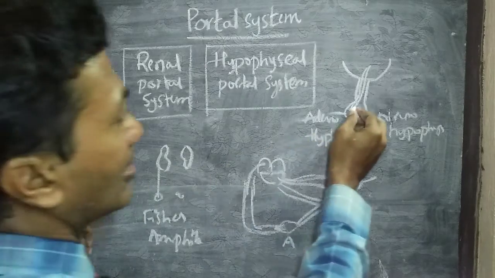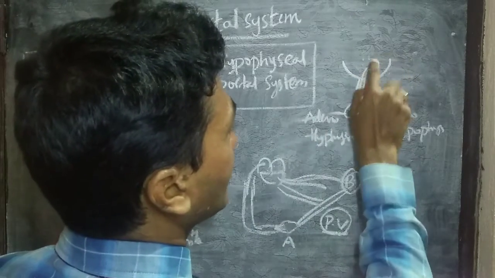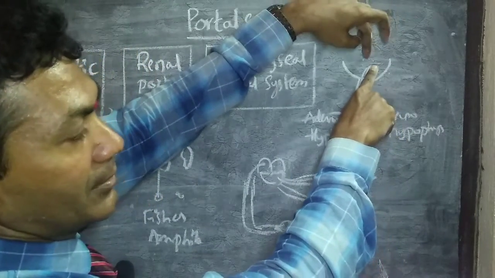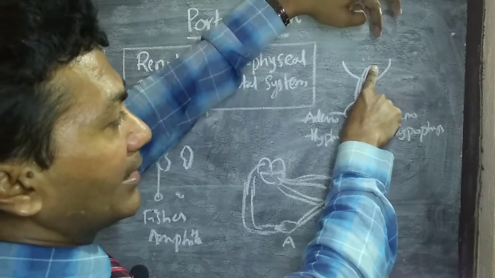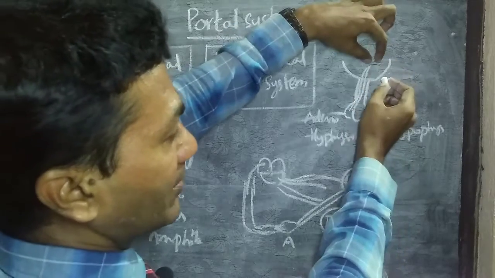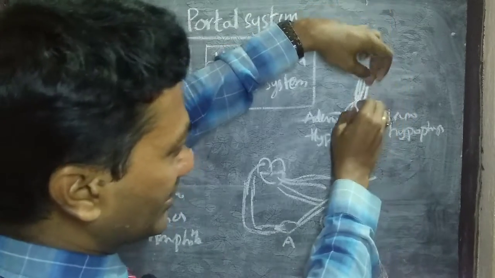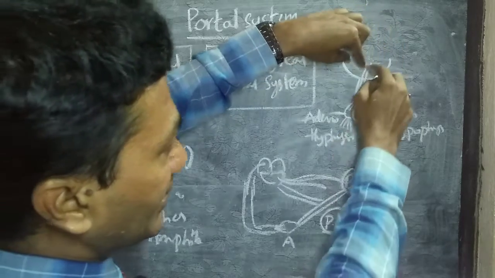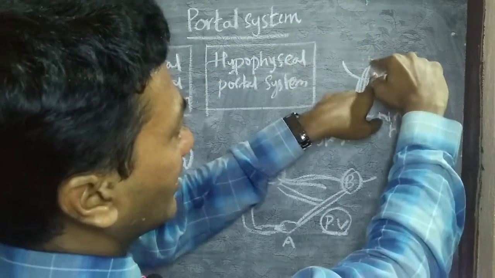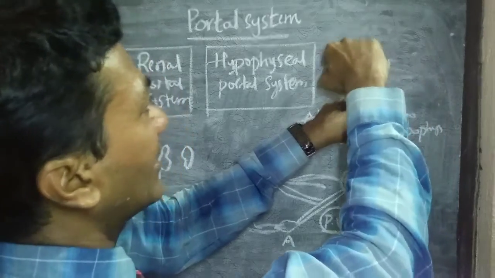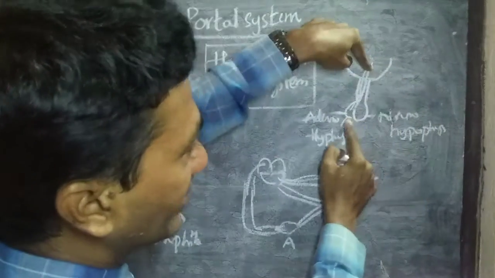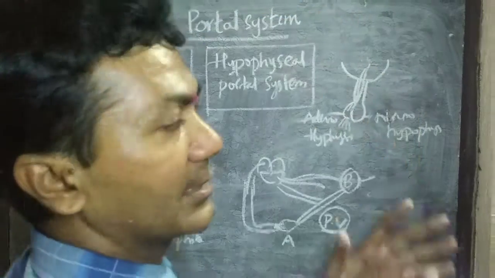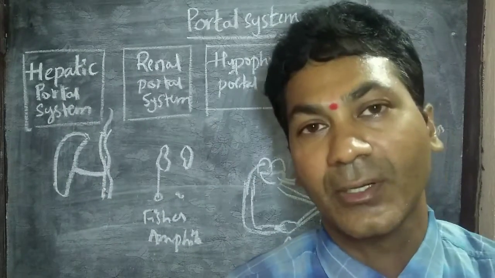And here also, some of the hormones produced, as we know, releasing hormones and inhibitory hormones are produced in the hypothalamus, and they are supplied to the adenohypophysis in order to release the hormones. If they were secreted into blood and traveled throughout the body and came here, it would take a lengthy time. So it is like a shortcut. Portal system works like a shortcut.